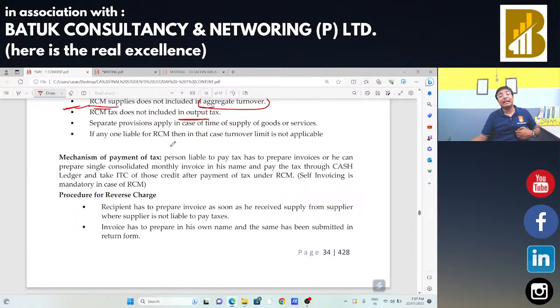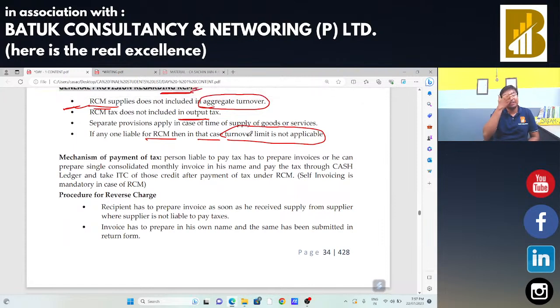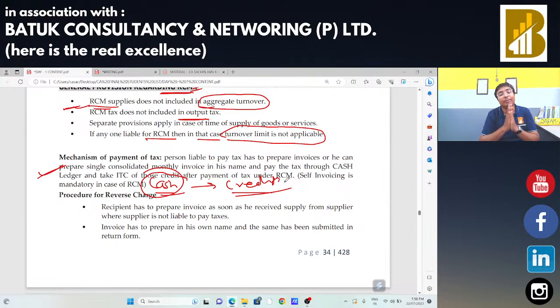Now if anyone is liable for reverse charge mechanism, then in that case the turnover limit is not applicable. Okay, suppose अगर मैं section 9 subsection 3 की कोई goods और services buy कर रहा हूँ and my turnover is below the specified limit, but if I am going to buy that particular product which is covered under section 9 subsection 3, in that case I have to take the registration. मुझे वहां पर GST का registration लेना पड़ेगा. Or in case of reverse charge mechanism, if I am going to make the payment of taxes as a recipient, in that case I need to make the payment of taxes in cash only. Okay, and जो भी अमाउंट मैं कैश में पे करूंगा, I can claim the credit for that amount. ओके, जो भी अमाउंट मैं कैश में पे करूंगा, I can claim the credit for that also.